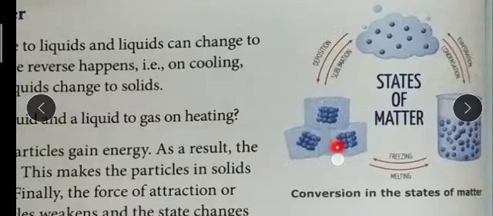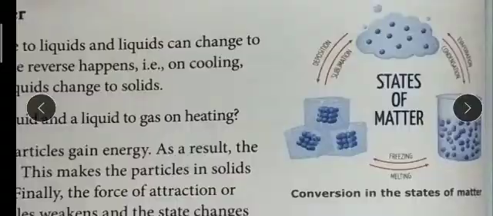Okay, now the process by which liquid changes to solid is called freezing. So this diagram is very nicely labeled, and you can see all the processes they are showing on the arrows. The process by which gases change into liquid is called condensation, we know. And the process in which a gaseous substance converts directly into solid again is called deposition. Okay, so this is all about the diagram.